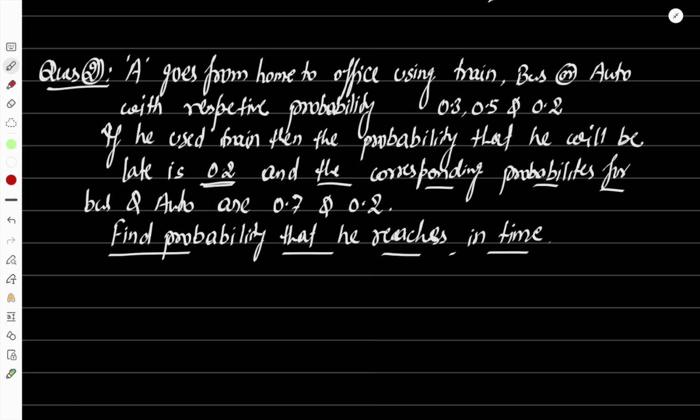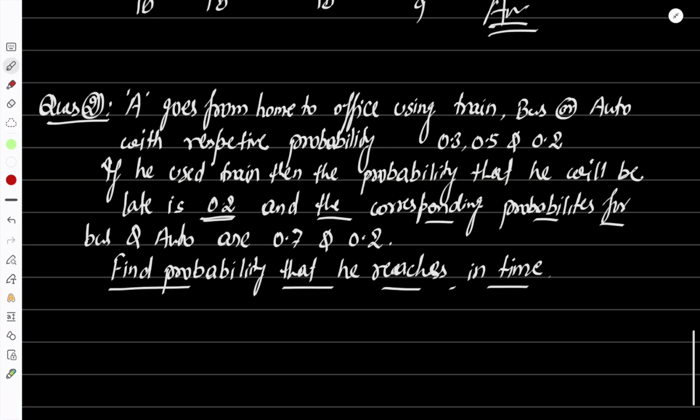But if you see, the terms are given in the form of probabilities that he reaches late.